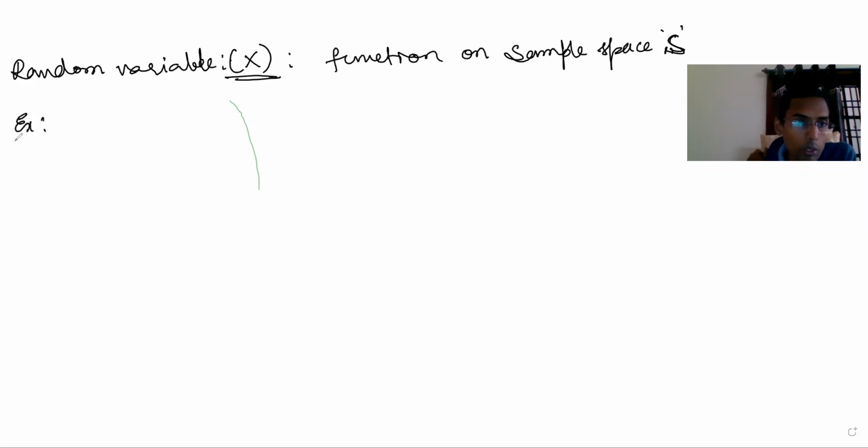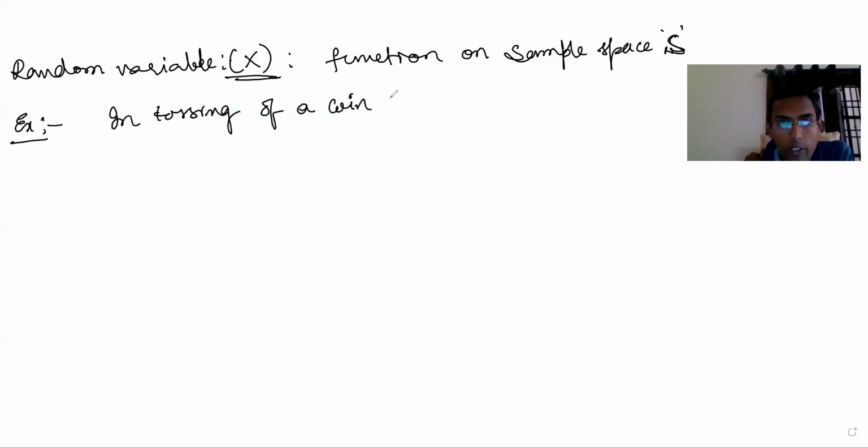See, for example, in tossing of a coin three times. I tossed a coin 3 times. Okay, here I'm defining sample space. See, here I told random variable means it's a function on sample space. Function means where to where it is a function. And another thing is how it is defined. These two things must be clear. Whenever we say function, two things will be there.